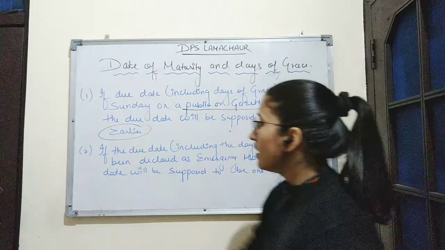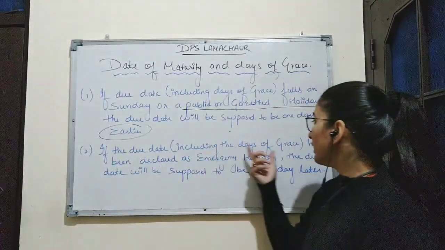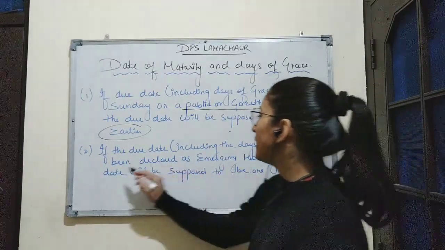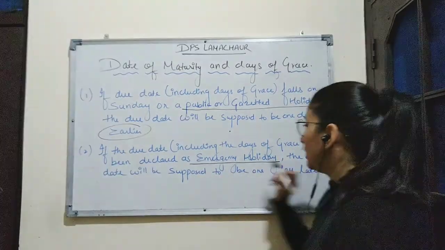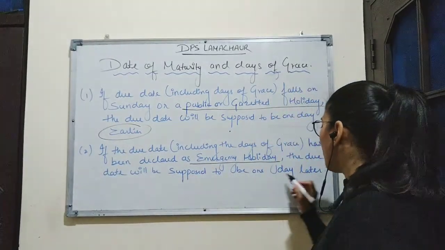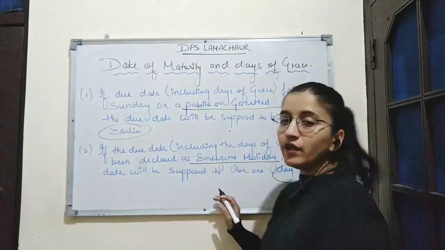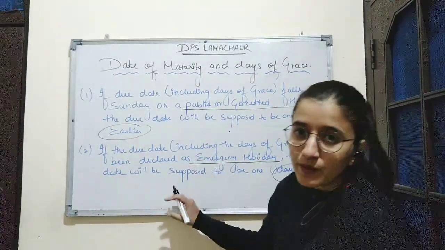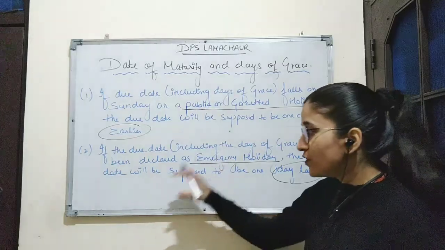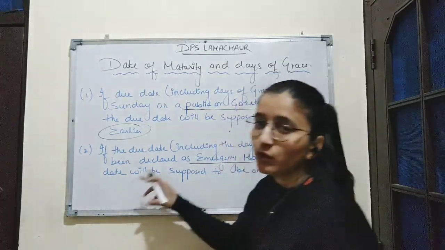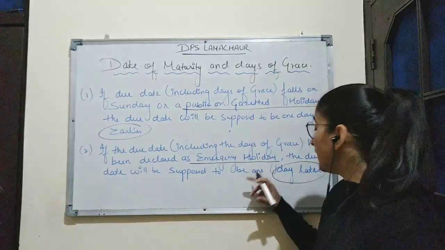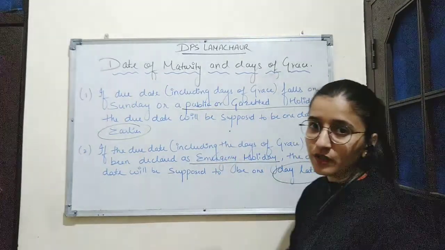Second point is, if the due date including the days of grace has been declared as an emergency holiday, the due date will be 1 day later. So if the due date of the bill falls on a date which is declared an emergency holiday, then the due date of the bill will be 1 day later than the actual due date.